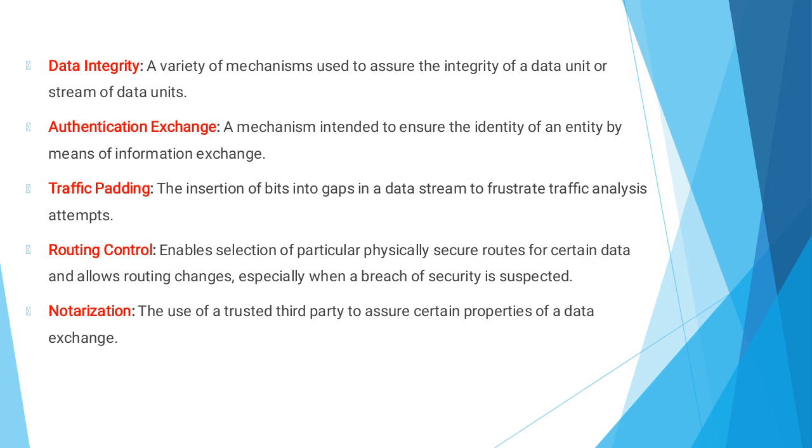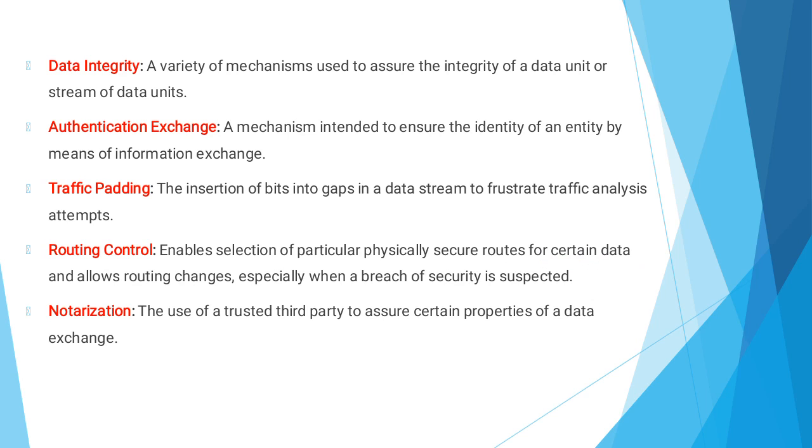Next one is traffic padding. Traffic padding means the insertion of bits into gaps in a data stream to frustrate traffic analysis attempts. It means the actual data is 3 bits, but you decide the size of the data is 8 bits. You are adding duplicate data, and sending it to the receiver. The receiver receives the data, decrypts it, and accesses the corresponding data.